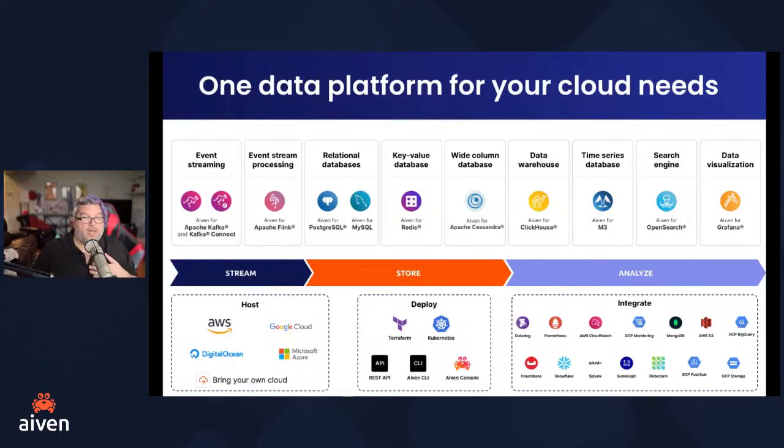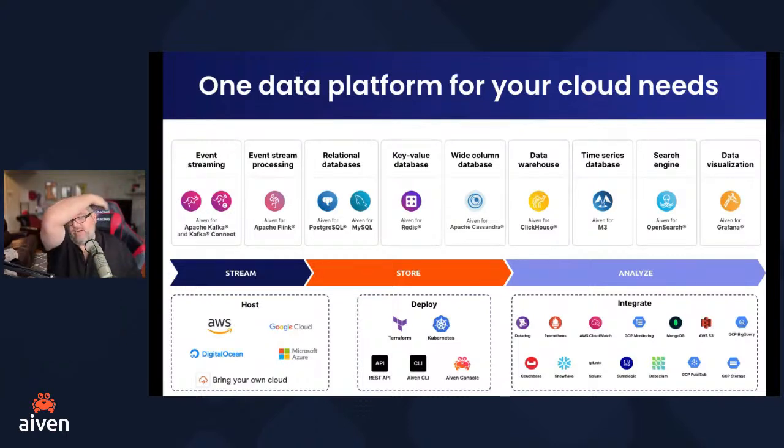You can see we're only talking about Kafka today under the event streaming side, but there are all these other services available to you in Aiven, across relational databases, data visualizations, data warehouses, time series, all this fun stuff. And this gives you one place to worry about that, one consistent experience, and that reliability and security that you don't want to have to worry about, right? This means you don't have to worry about how you're doing your upgrades, near zero downtime for your Kafka maintenance, or your Postgres high availability failover. That's really not your problem.